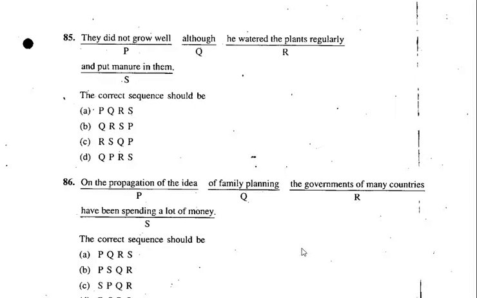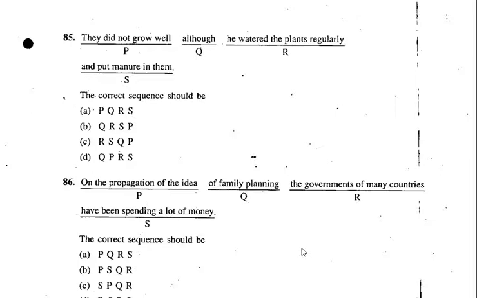It doesn't sound like a starting phrase, you know, this is a consequence. This is what has happened after that. No, probably you can start with although. Although he watered the plants regularly and put manure in them, QRS, is there anywhere? Yes, QRS is there in B. Although he watered the plants regularly and put manure in them, they did not grow well. Absolutely correct answer. So B is the right answer.